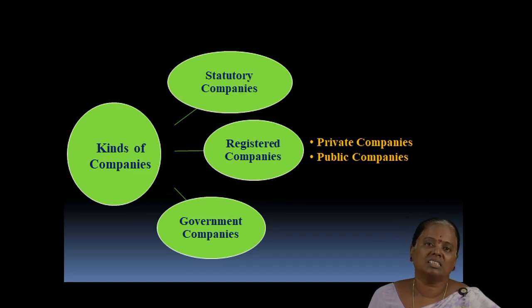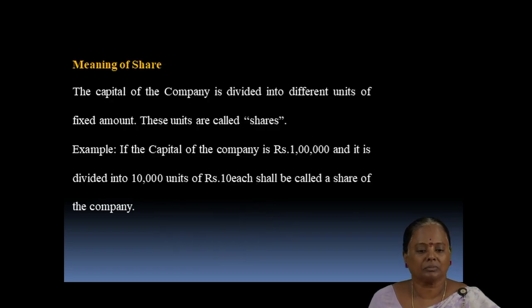Let's see the kinds of companies. Companies have three types: statutory companies, registered companies and government companies. The registered companies can again be classified into private companies and public companies. Private company means the entire capital is owned by private members, and public company means the entire capital is owned by the government. Let's see what a share is.